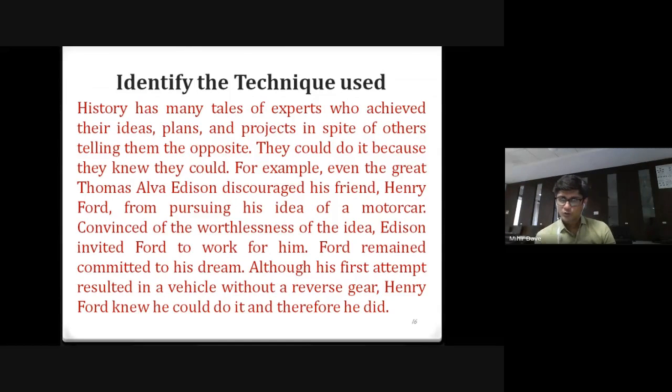So what do others think? A couple of answers. It says that it is illustration. Why is it illustration? What's the example given?